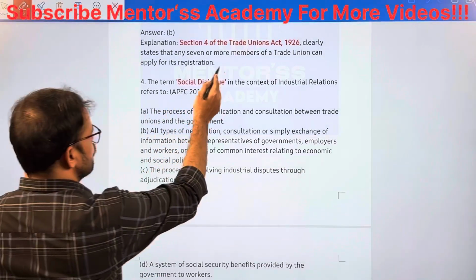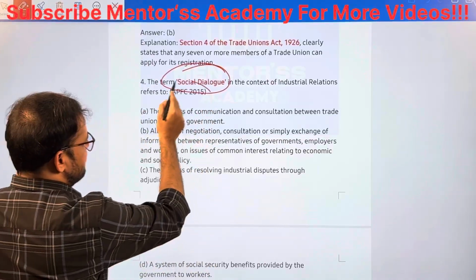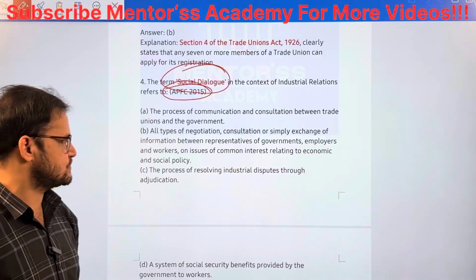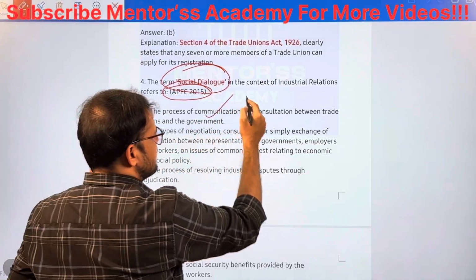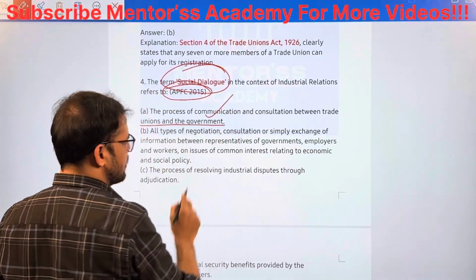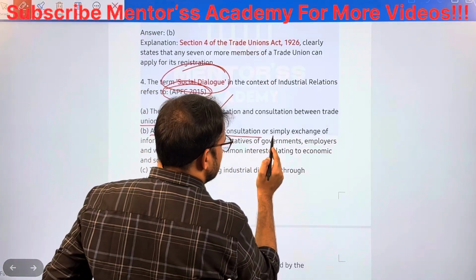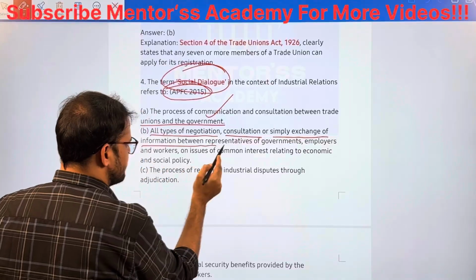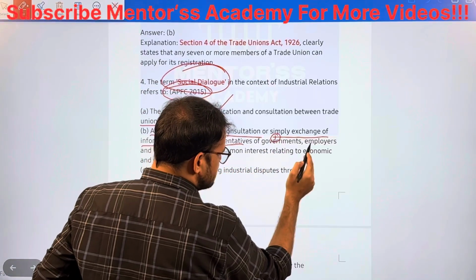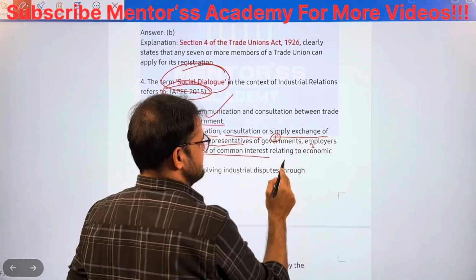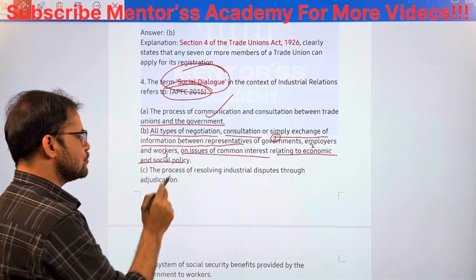The term social dialogue was asked in the APFC 2015 paper. Options: the process of communication and consultation between trade unions and the government; second, all types of negotiation, consultation or simple exchange of information between representatives of governments, employers and workers on issues of common interest relating to economic and social policy.